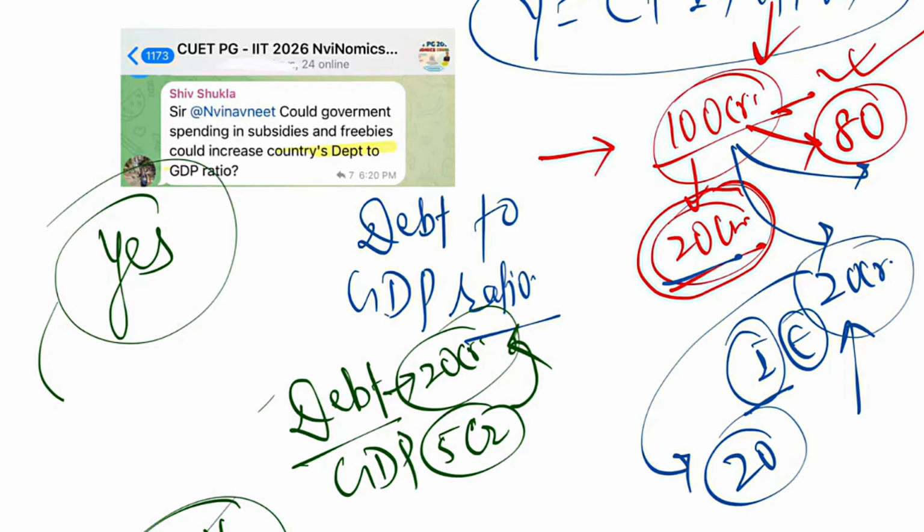Yes Shiv, I got your point. We have not covered public finance yet, so from the basic layman's point of view I thought of teaching you these things. We will be covering the different types of budget, types of expenditure, public finance, public expenditure, public debt.